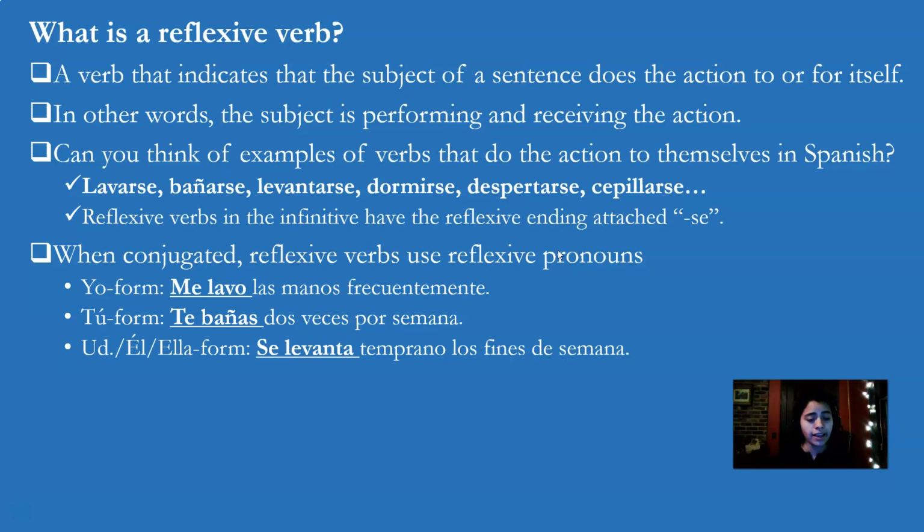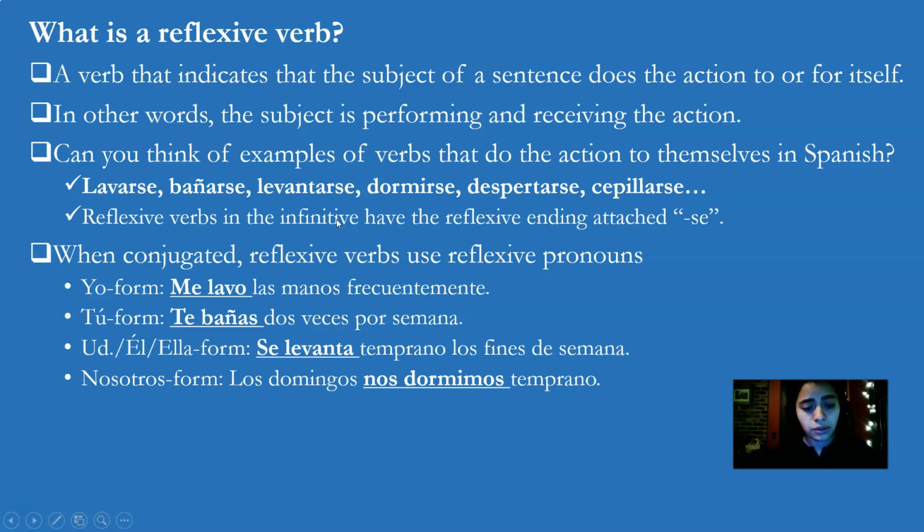Usted, él, ella form, se levanta temprano los fines de semana. He, she, or they wake up early during the weekends. So when you wake yourself up, levantarse, that's the reflexive pronoun. So the next form is the nosotros form. Los domingos nos dormimos temprano. On Sundays, we fall asleep early, right? So, nos dormimos, dormirse, to fall asleep.